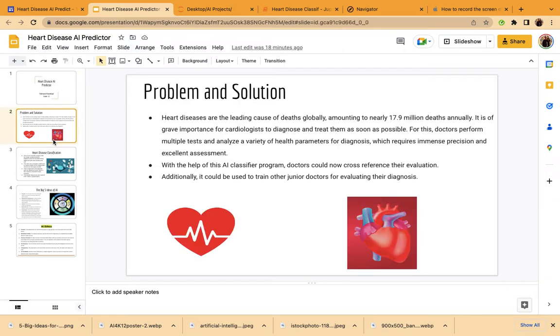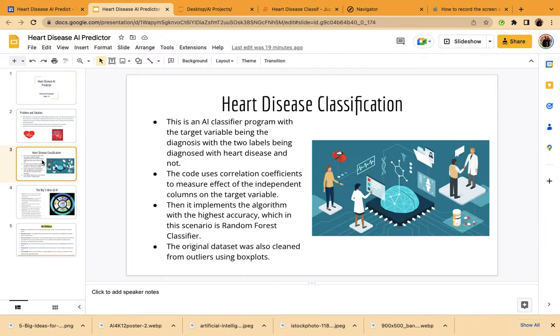Problem and solution. Heart diseases are the leading cause of deaths globally, amounting to nearly 17.9 million deaths annually. It is of grave importance for cardiologists to diagnose and treat them as soon as possible. For this, doctors perform multiple tests and analyze a variety of health parameters for diagnosis, which requires immense precision and excellent assessment. With the help of this AI classifier program, doctors could now cross reference their evaluation. Additionally, it could also be used to train other junior doctors for evaluating their diagnosis.